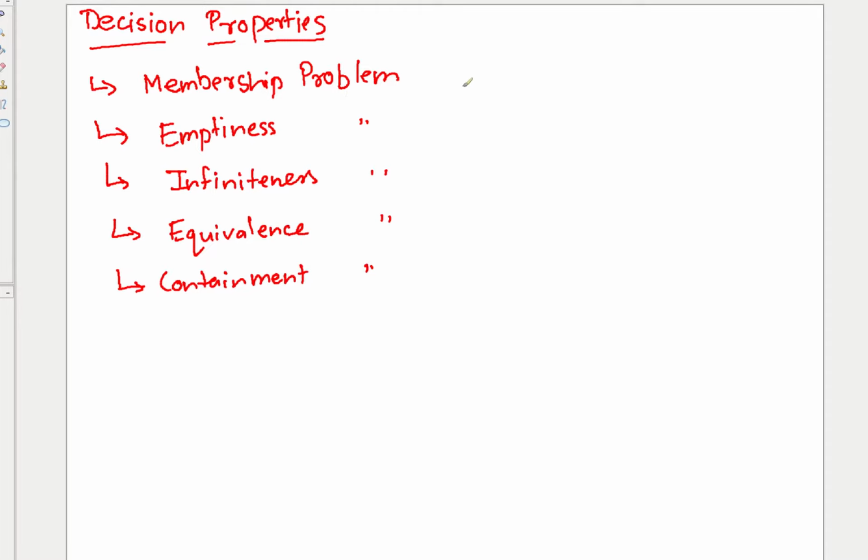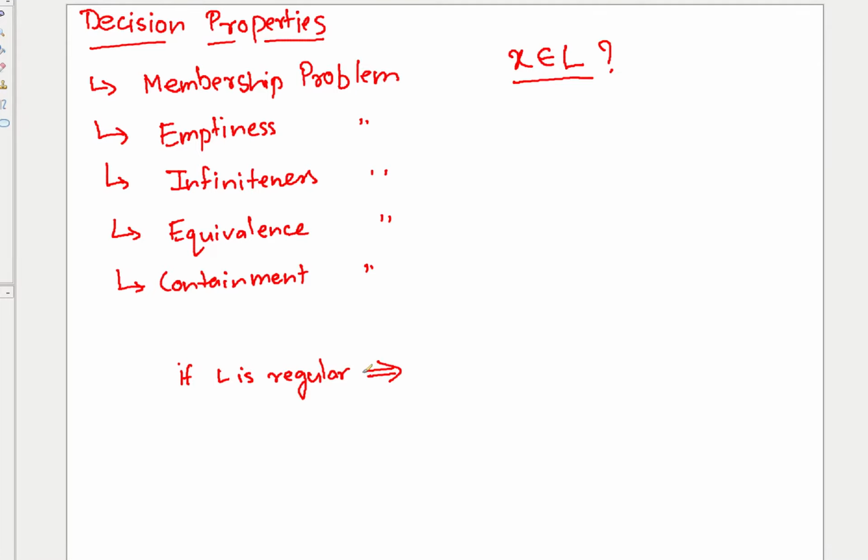The membership problem is this: given some string x, you have to decide whether it belongs to a language L or not. How can you solve it? Now it is very simple. If L is regular, if the language is regular, then what can you do?